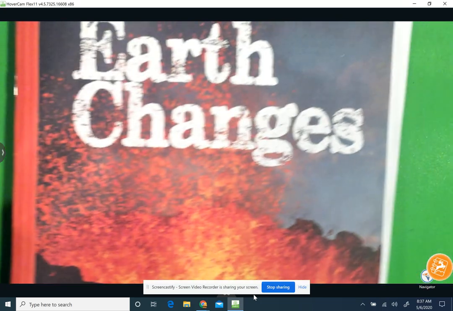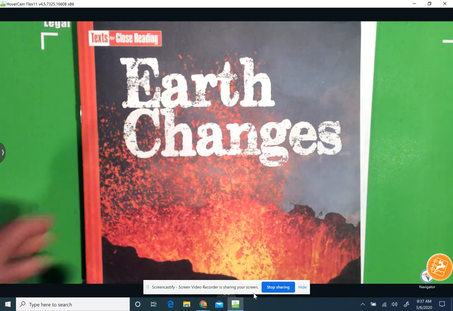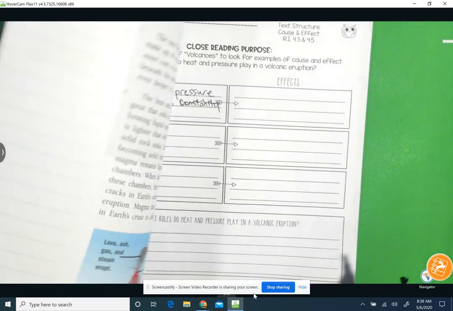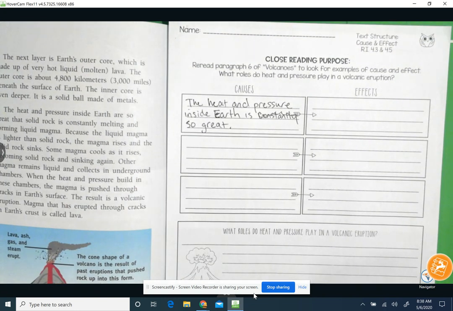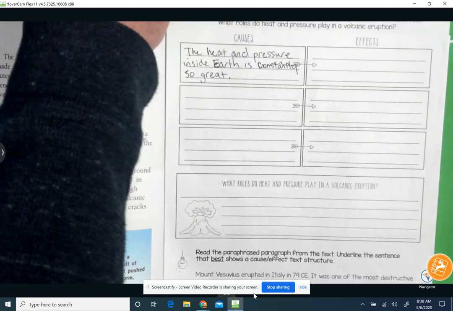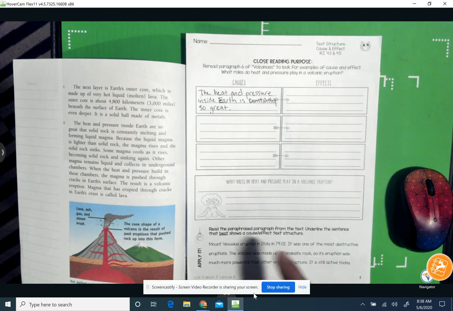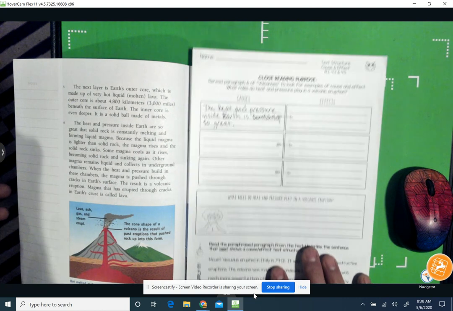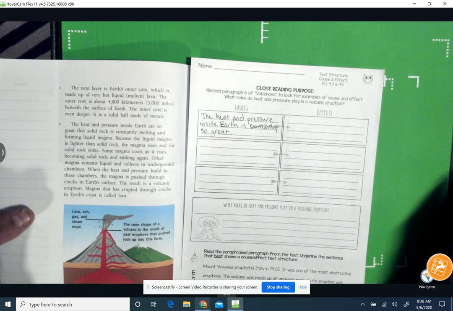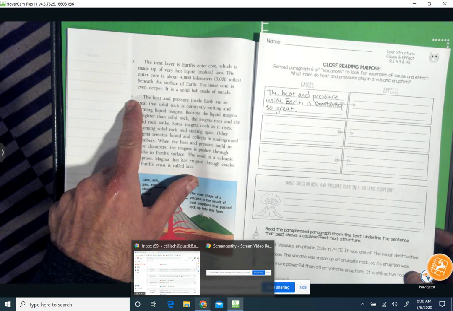All right, good morning. Earth changes. Today is cause and effect, and we are looking at cause and effect for volcanoes. Our assignment is page 11, and on page 11, we are going to be looking at some causes and effects for volcanic eruptions. So, for our purposes, the directions say to use paragraph number 6.